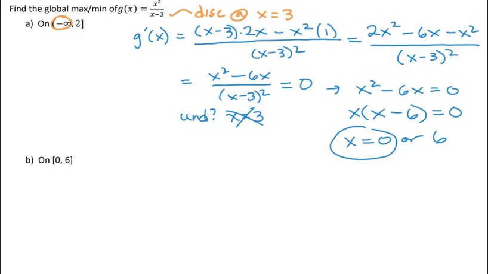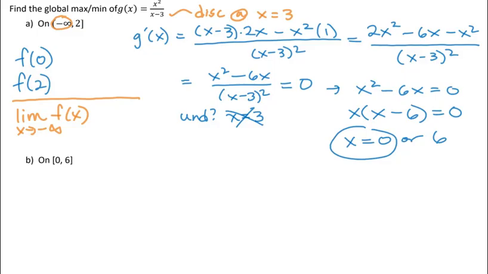I need to check the y value at any closed endpoint or critical value. So I will want to check the y value at 0, and at 2. I also need to check what's happening as x approaches negative infinity, but this is for whether there really is a max or a min, not for whether this is the max or min. If it was in my interval, I'd also investigate what's happening near x equals 3, but x equals 3 is not in the interval, so we can ignore it this time. So this is my full list.